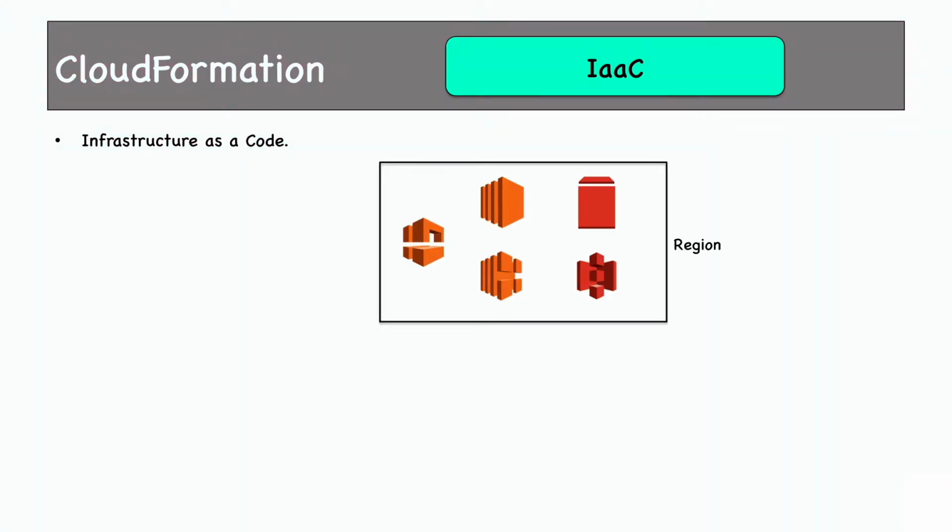To work on AWS, we need a region. Then we need an AZ. Then we provision various services using either the Management Console or CLI or SDKs. Till now, we have been using the Management Console, and I've also shown you a little bit of the command line interface. But think for a moment that, suppose you have to provision hundreds of EC2 resources, or let's say your architecture contains a lot of components like VPC, EC2, autoscaling, S3, EBS, RDS, DynamoDB. You need some amount of IAM, you need SNS notifications, CloudWatch log agents, you need to set up Route 53 hosted zones, you need to set up Elastic File System, etc.